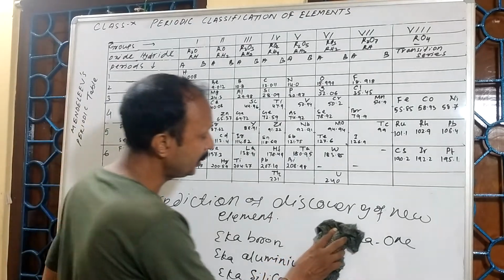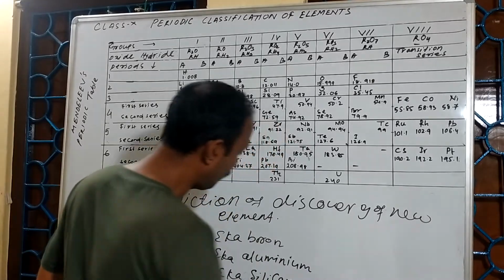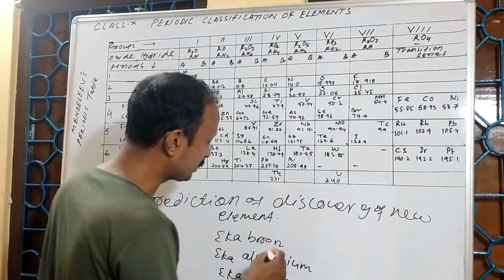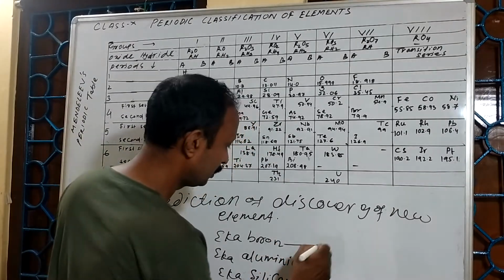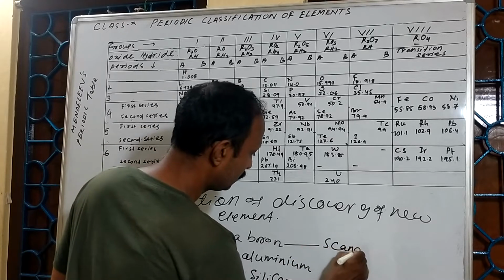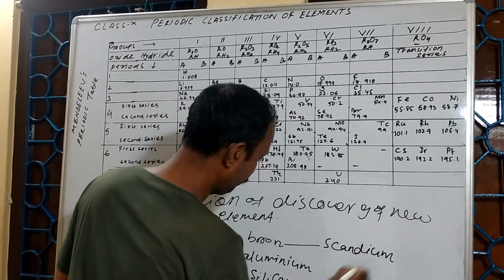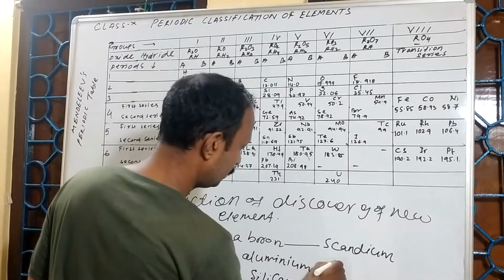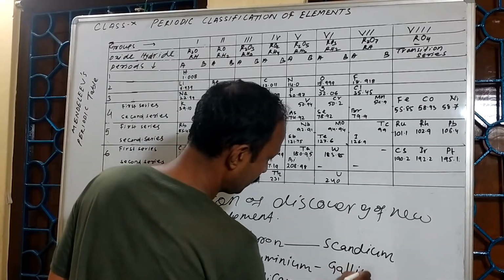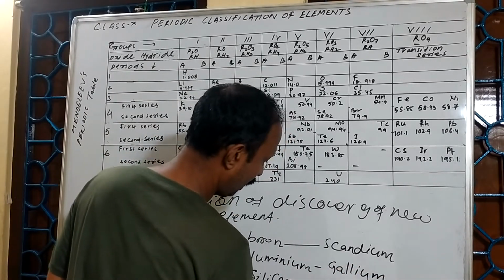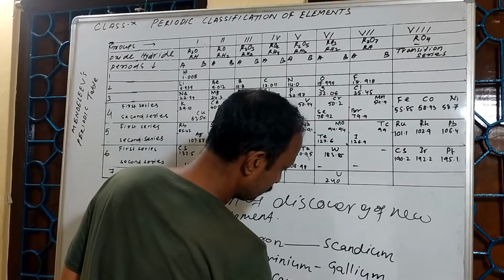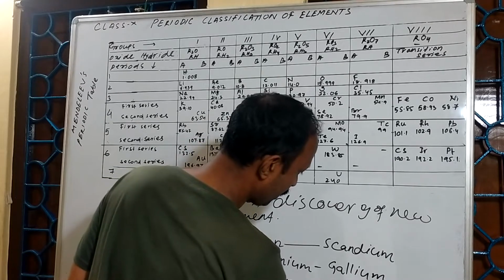Later these three elements were discovered and their names were given: scandium, gallium and germanium.